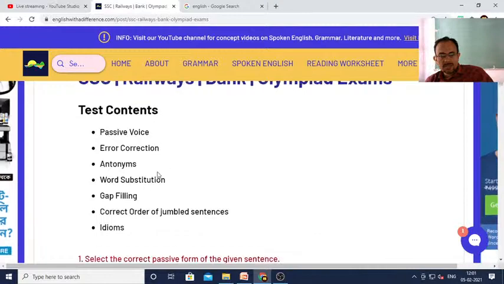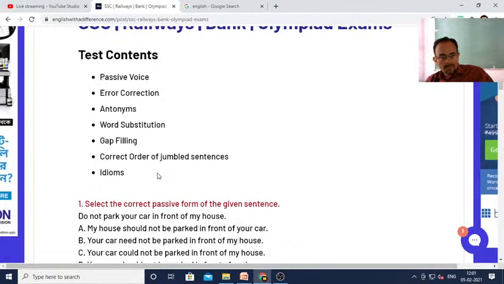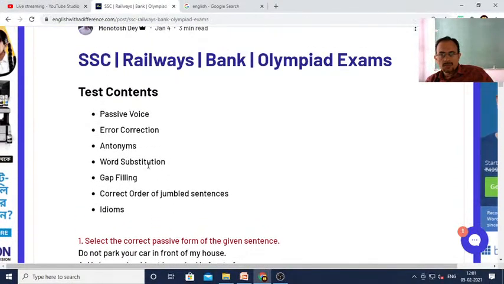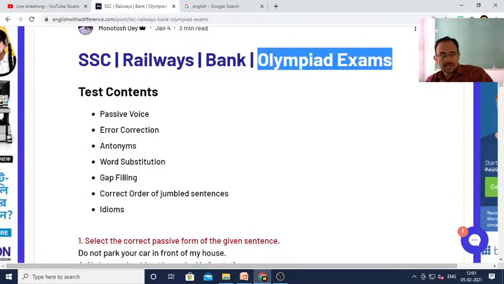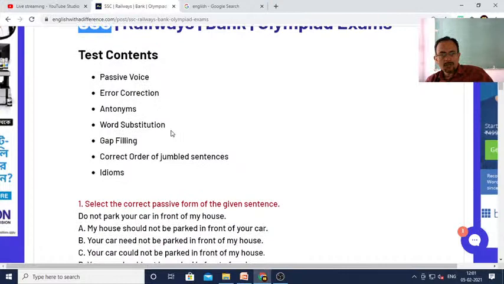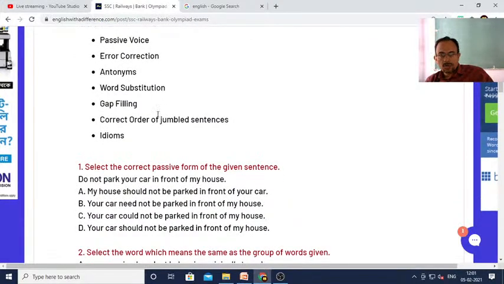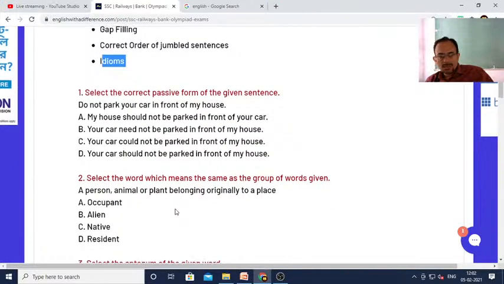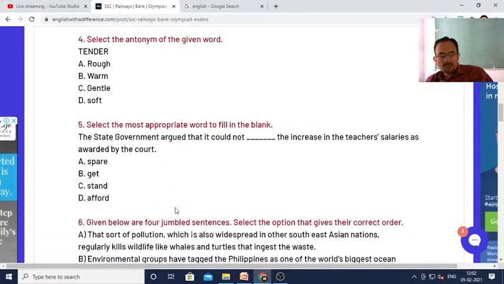So this is for Olympiad examinations, any kind of job examinations. These questions are very important. They normally test us in areas like passive voice, error corrections, antonyms, word substitution, gap filling, jumbled sentences, idioms.